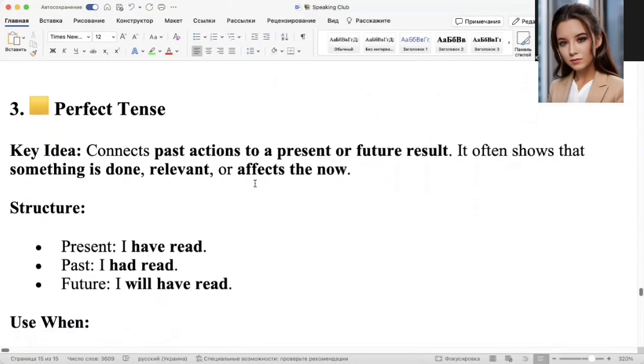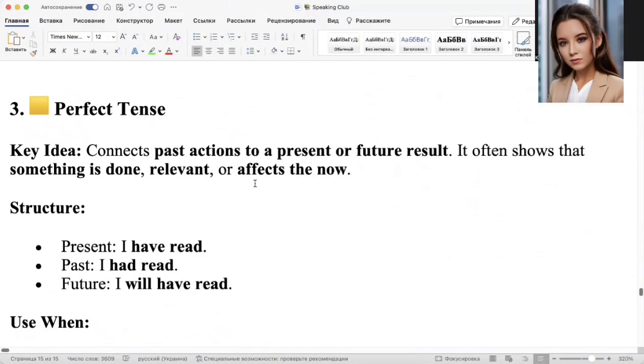Perfect tense. Perfect and perfect continuous are more hard and more difficult than simple and continuous, because simple and continuous are basic rules, basic tenses.